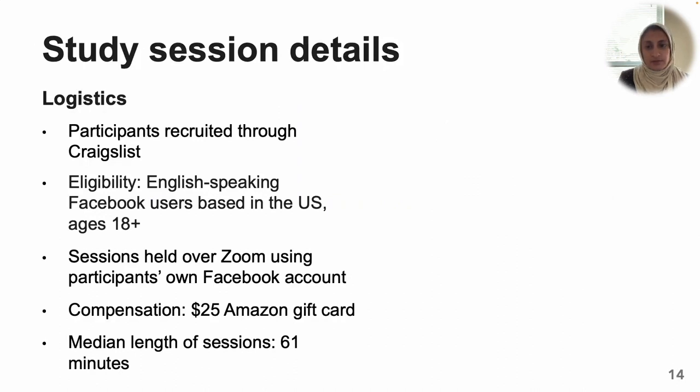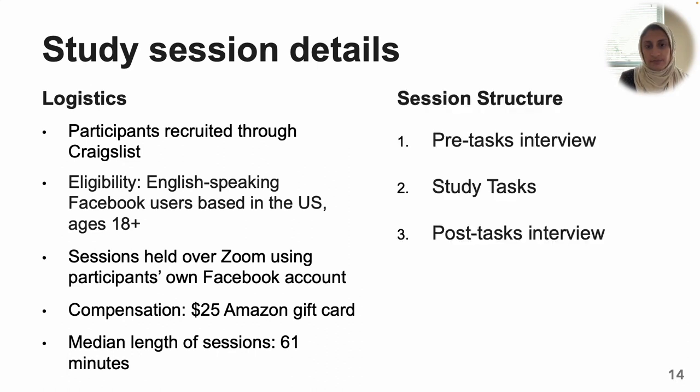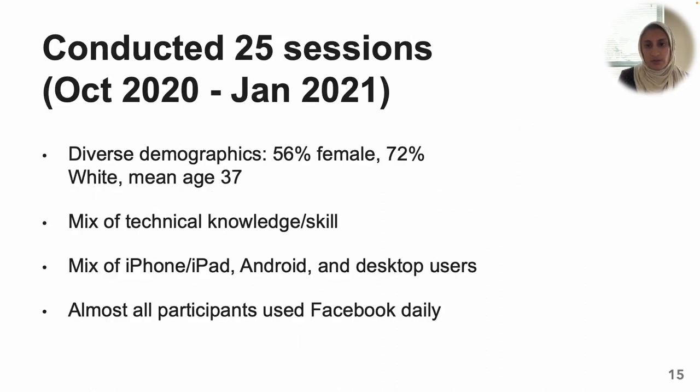For our virtual lab study, we recruited English-speaking adult Facebook users based in the US from Craigslist. Sessions were held over Zoom using participants' own Facebook accounts, and participants were compensated $25. The median length of sessions was 61 minutes. Each session consisted of a pre-task interview, a study task, which we divided into two groups, and a post-task interview. We conducted 25 sessions from October 2020 to January 2021.